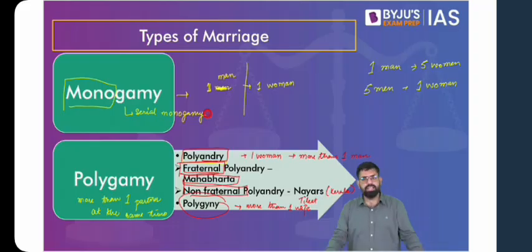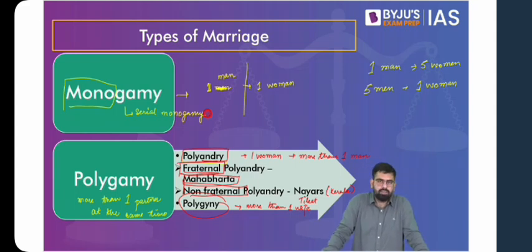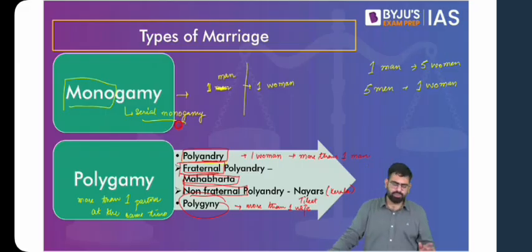The idea of serial monogamy is that one partner marries another partner on divorce, loss, or death of the other partner. So a boy got married to a girl, they get divorced, and the boy goes on marrying another girl. What does that mean? That is serial monogamy. You do not have to get into the dimensions beyond this. You just have to understand that yes, this is something that happens.